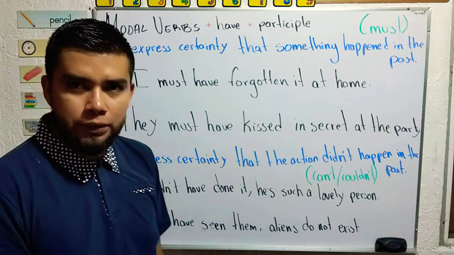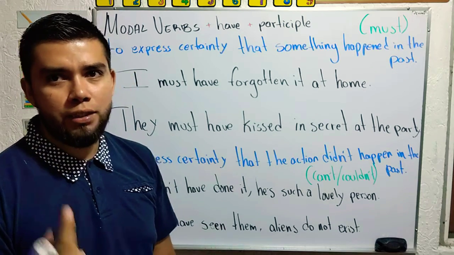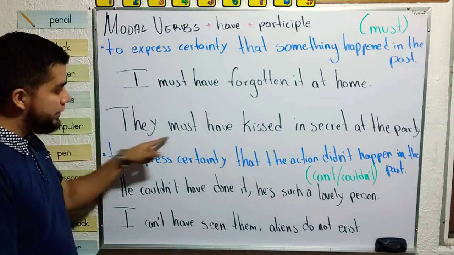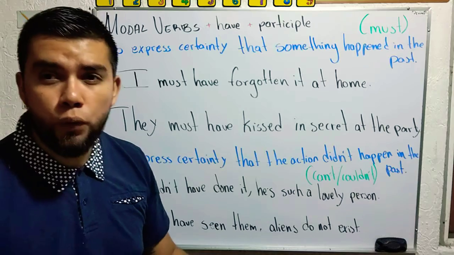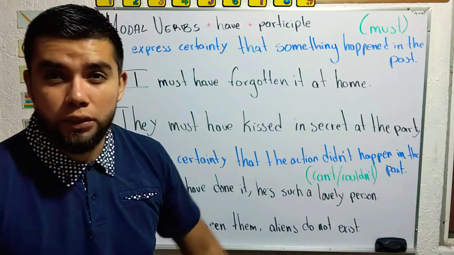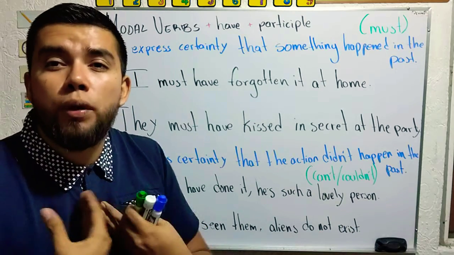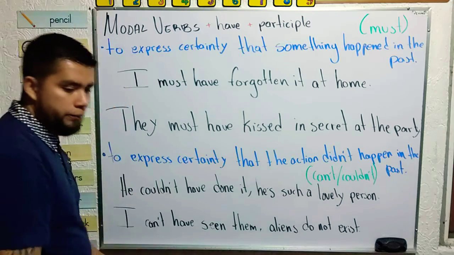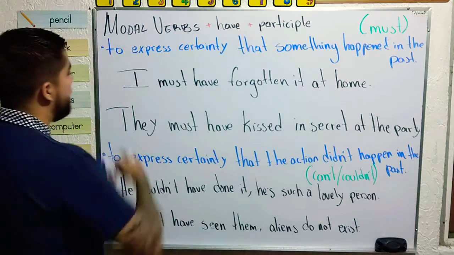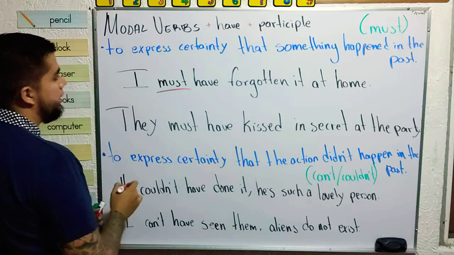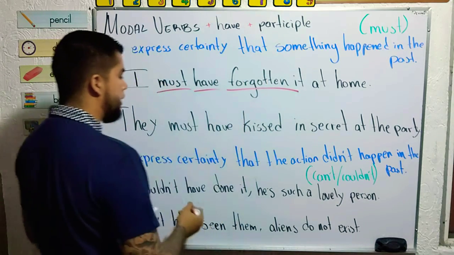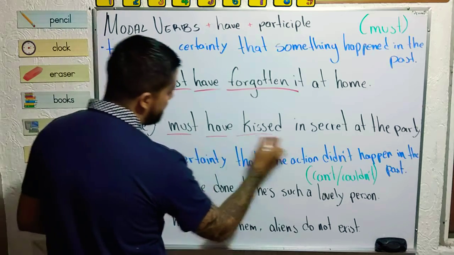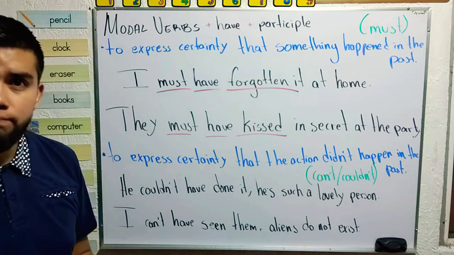You don't have proofs, but you don't have doubt. Nobody saw them for 20 minutes. Now, the same. Our modal verb, must, verb have, participle form of the verb, forgotten. Must have, participle, kissed.